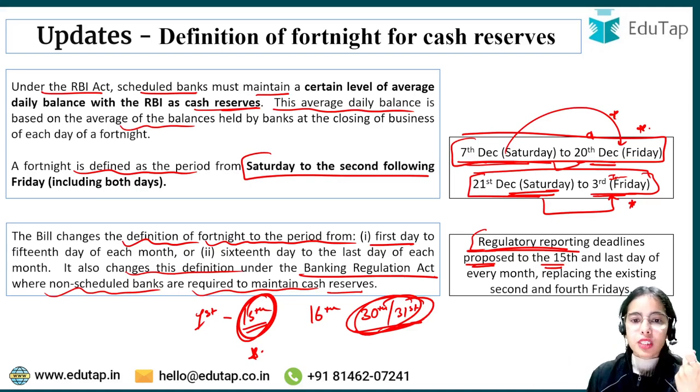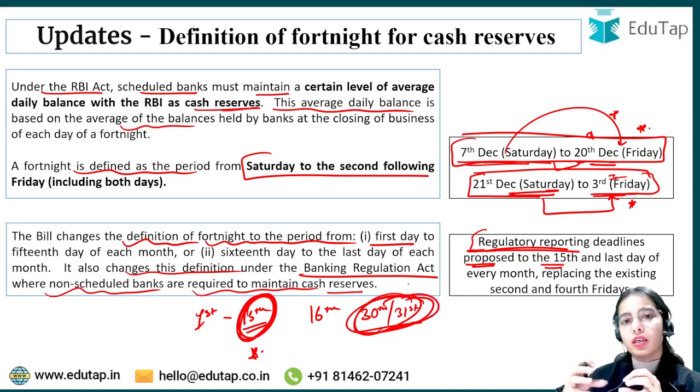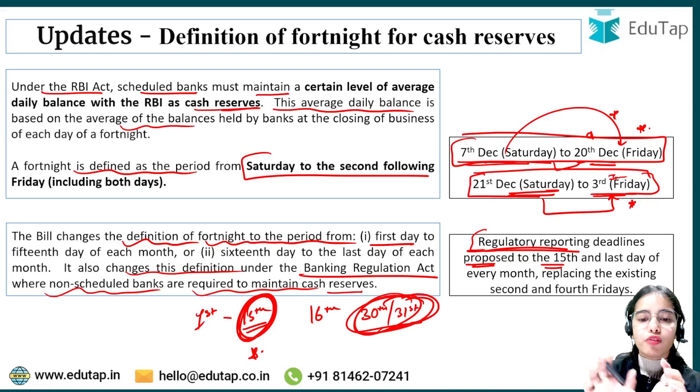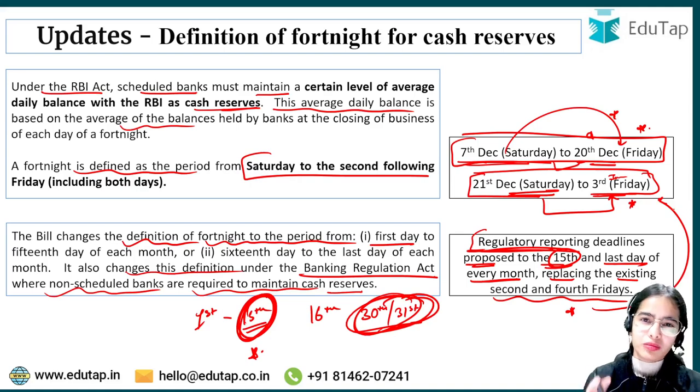Okay. So this is the basic idea, that on the last day of the fortnight, there is the reporting that has to happen, and now the fortnight definition is proposed to be changed. So this is the idea. So regulatory reporting deadlines are proposed to be the 15th and the last day of every month, replacing the existing second and fourth Fridays. So it was a little complicated.